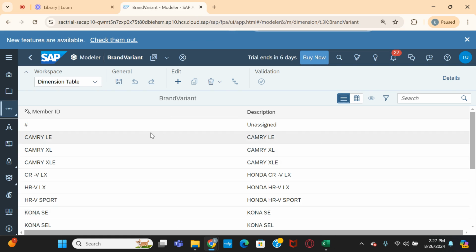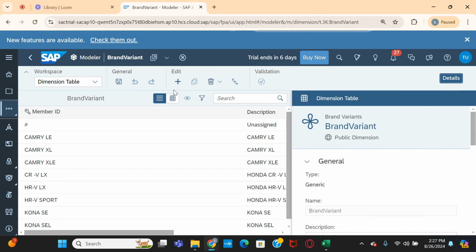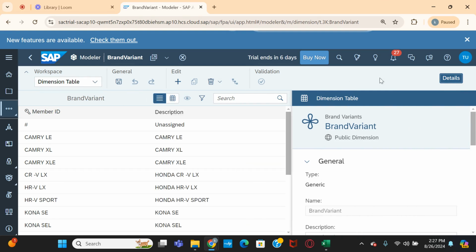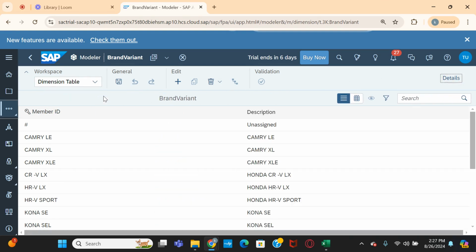Okay, this is the dimension table. We have completed importing. Once we complete the importing, we create another dimension table.